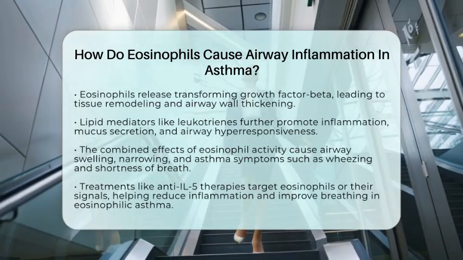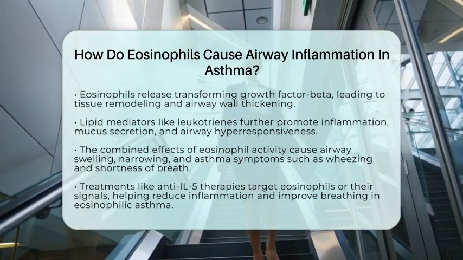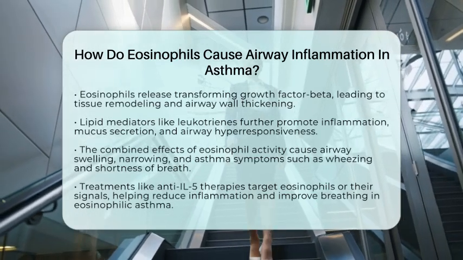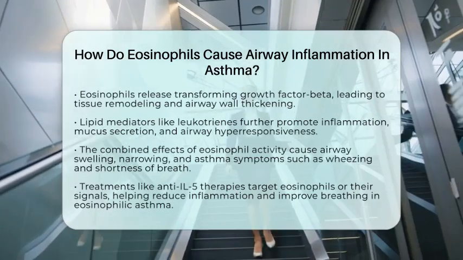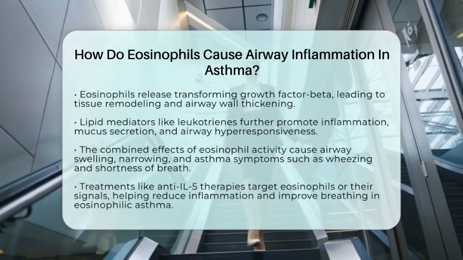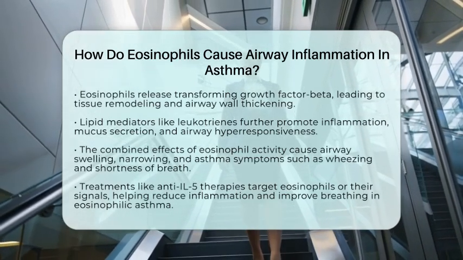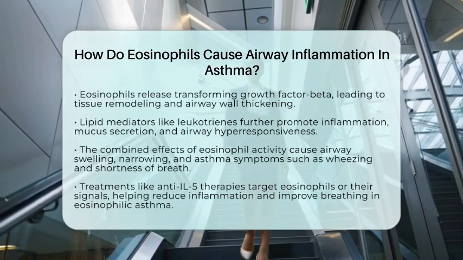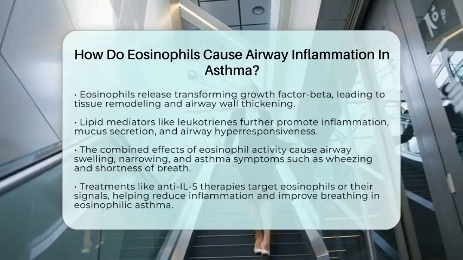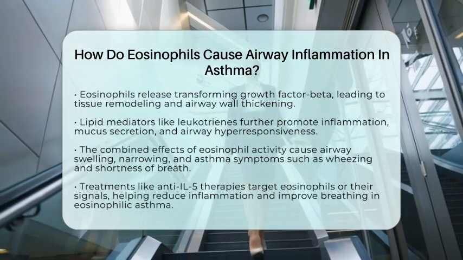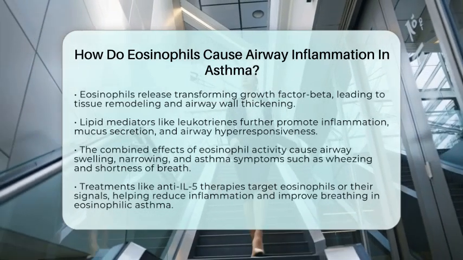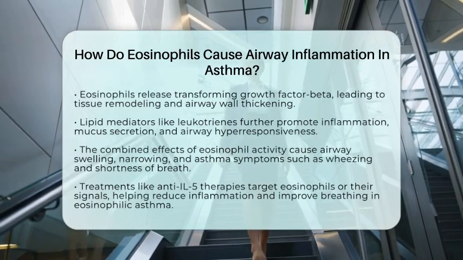All these actions combined make the airways inflamed, swollen, and more reactive to stimuli, which causes the common asthma symptoms of wheezing, coughing, and shortness of breath. Treatments that target eosinophils or their signaling molecules, such as anti-IL-5 therapies, can help reduce this inflammation. They are especially helpful for patients with eosinophilic asthma, helping to control symptoms and improve breathing.